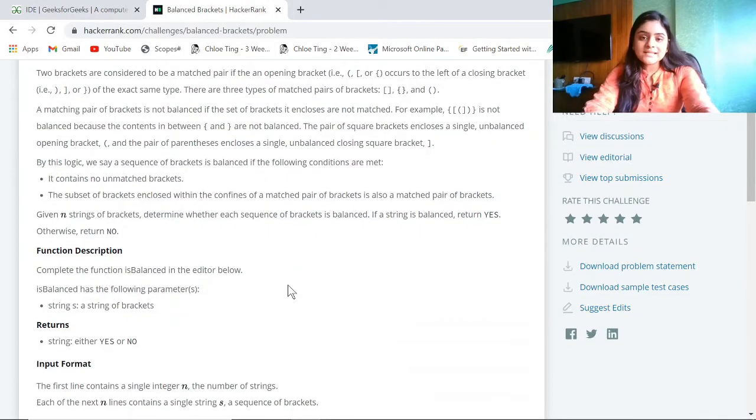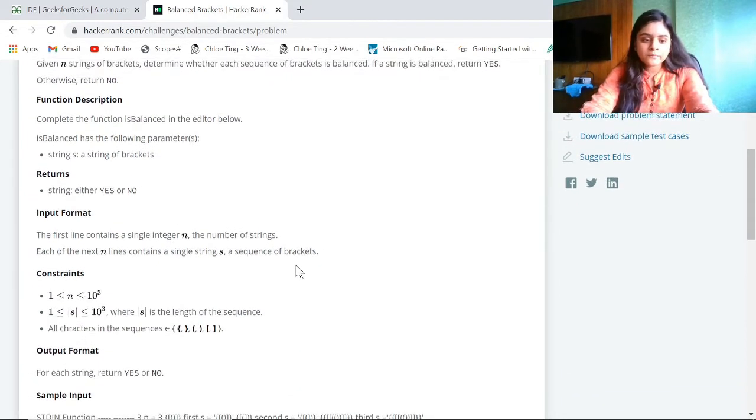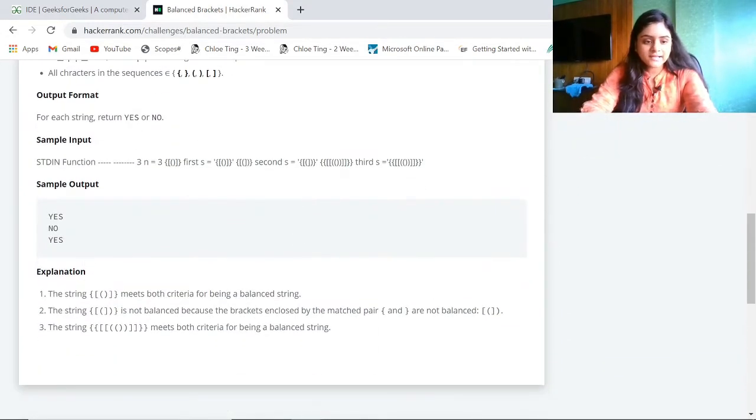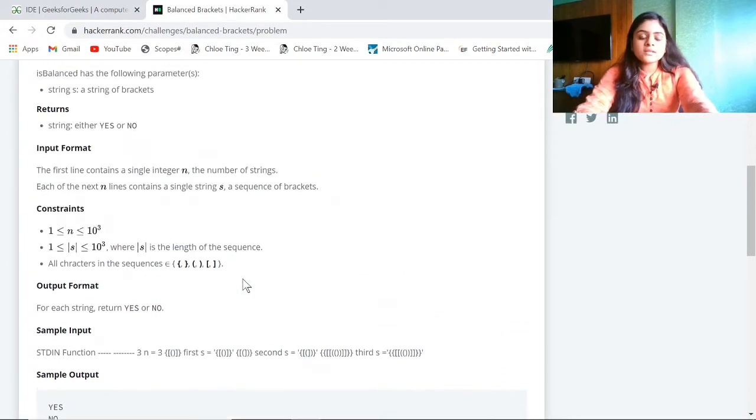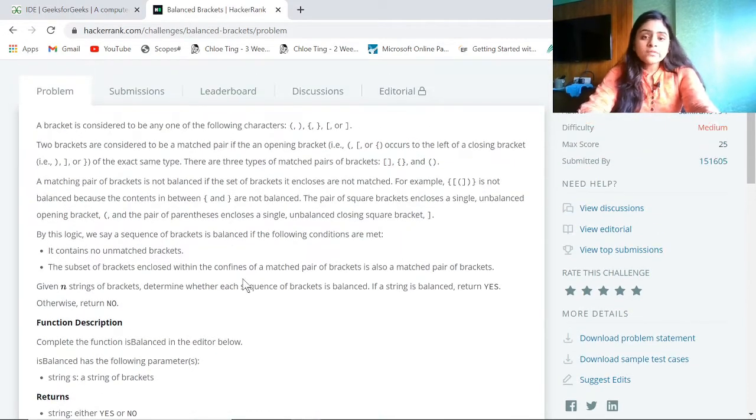So let me first quickly explain to you what this problem is. In this problem, our input will be a string of brackets, something like this, and what we have to return is whether this parenthesis string is balanced or not. And what do we mean by balanced? We have two conditions for that.